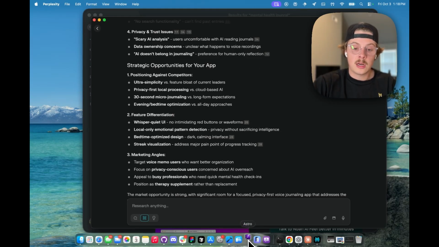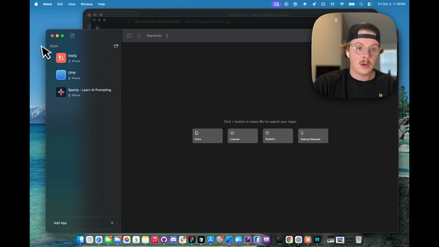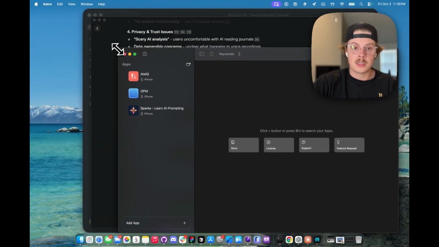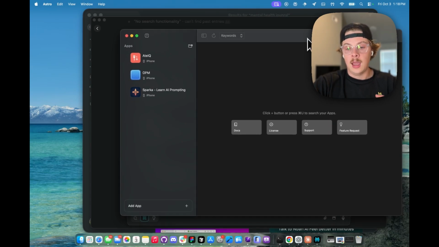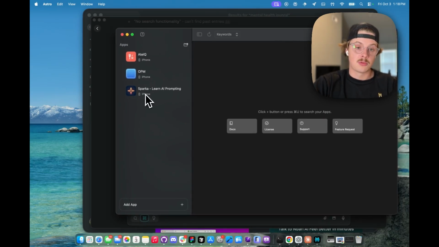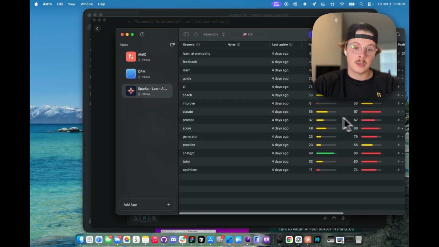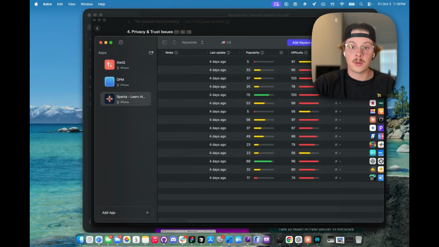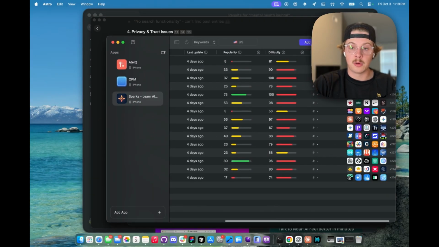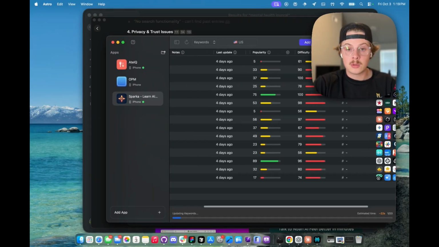But for today's purposes, we're going to go into Astro. And if you're not familiar with Astro, Astro is an app store optimization tool helping you with keyword research to see where your app is ranking and how it's performing in the App Store. So for example, my app Sparka, these are some of the keywords that we're using for Sparka. And you can see we're only ranking for one of them, which is Learn AI Prompting. We're ranking 27, which is really great.